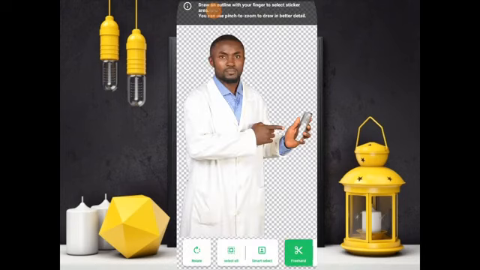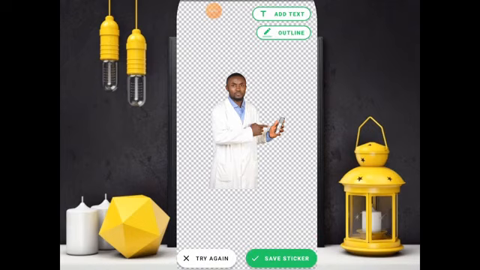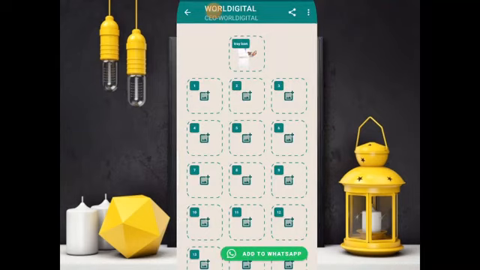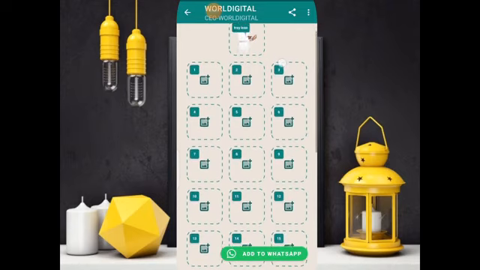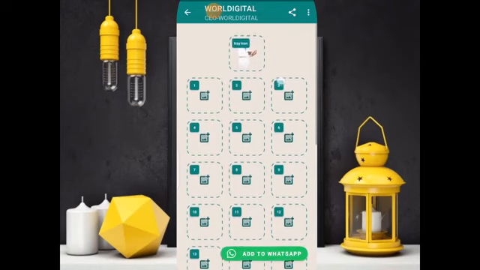So you can rotate. But this time around I need it to be like this. I'll click on select all here. It has selected all. Now you click on save sticker. This will be our tray icon. So this image that I've just inserted will be our tray icon. I will show you that much better in WhatsApp.